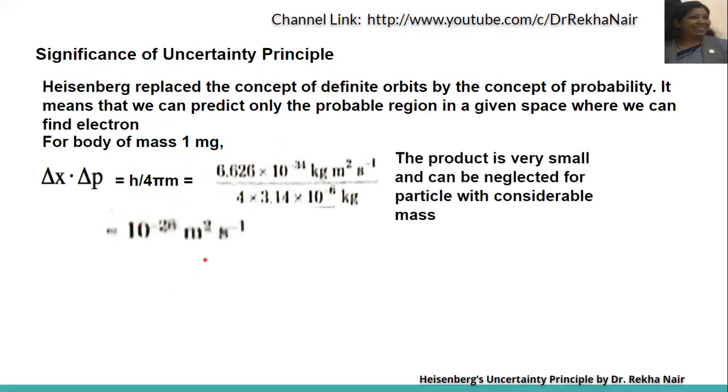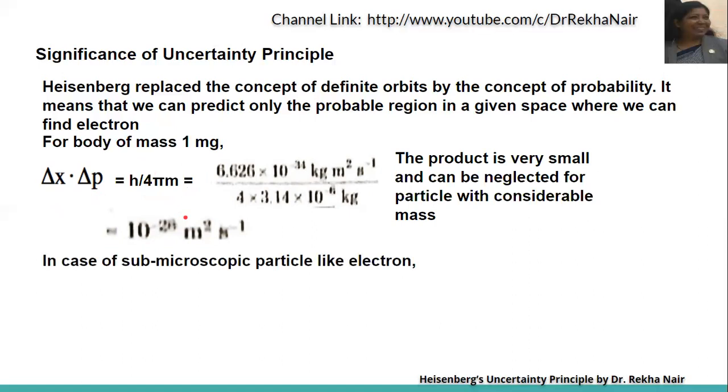So the product is very small, so it can be neglected for a particle with considerable mass. Through calculation we are proving that for a bigger particle, delta x into delta p is neglected.